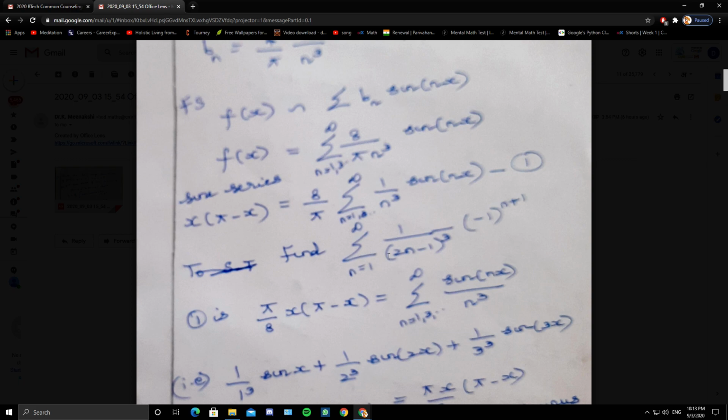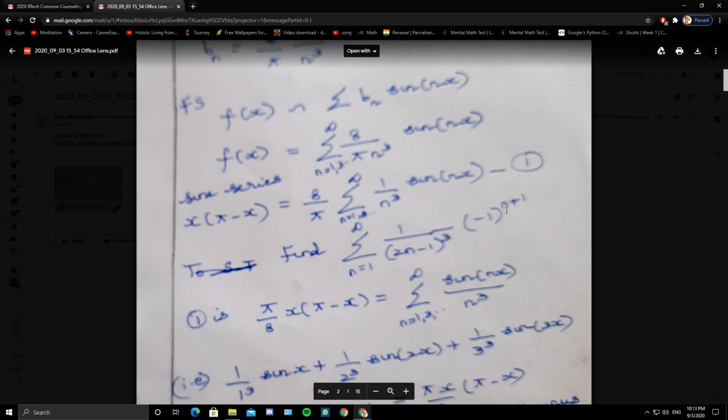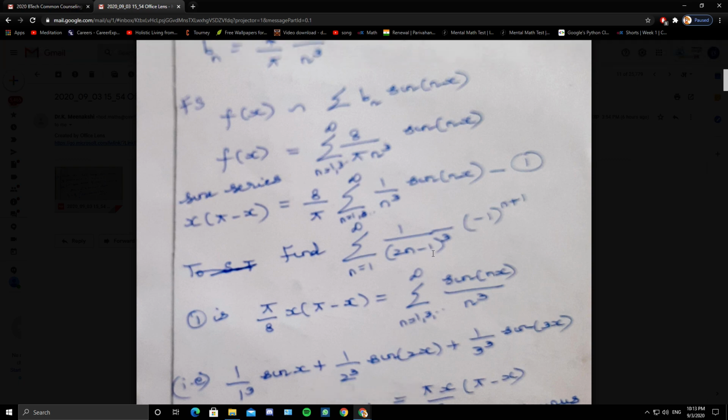Now from that we have to find the summation of minus 1 whole power n plus 1 by 2n minus 1 whole cube. So you compare these two. So n cube: 1 cube, 3 cube, 5 cube, so odd, that means n is an odd number. Odd number means 2n minus 1 is the standard form. So in place of n cube you have 2n minus 1 the whole cube.